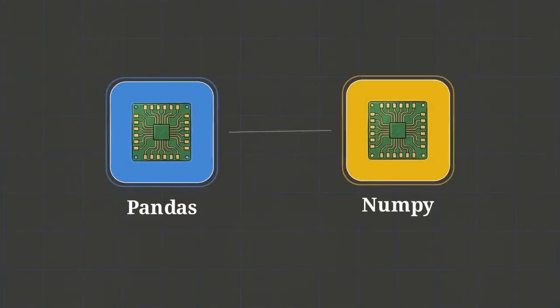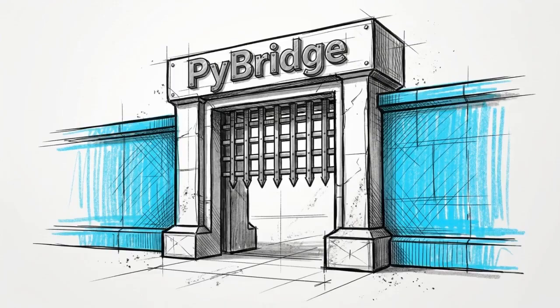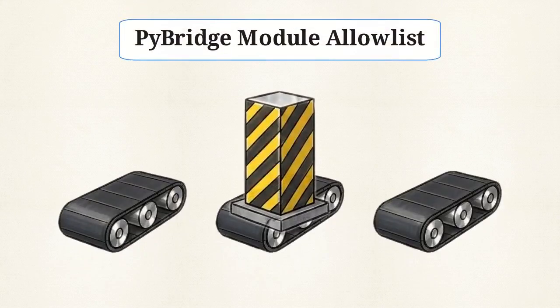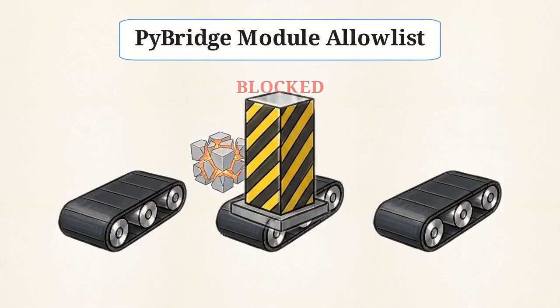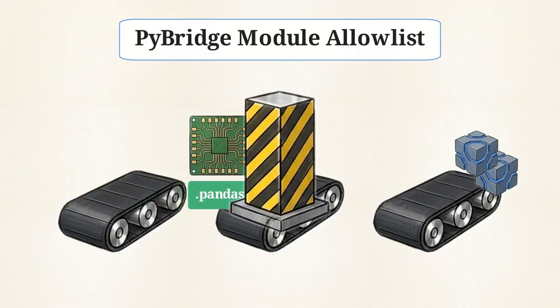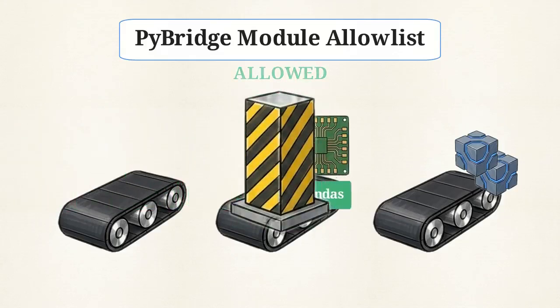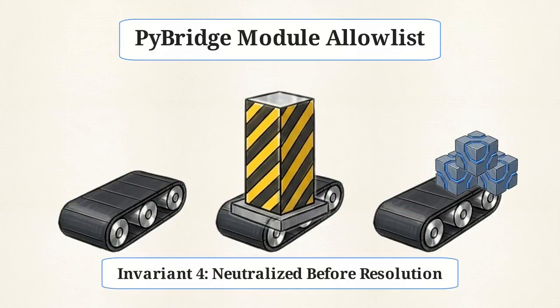This stage addresses a key technical challenge. Agents need access to libraries like pandas and NumPy, but standard Python imports are too permissive for a secure environment. Inthon solves this through PyBridge, a 2-level security gateway for the Python ecosystem. Level 1 is the module allow list. Dangerous system-level modules like OS, sys, and subprocess are strictly blocked. This enforces engine invariant number 4. Safe modules pass, but hazardous operations are neutralized before the import resolution even begins.